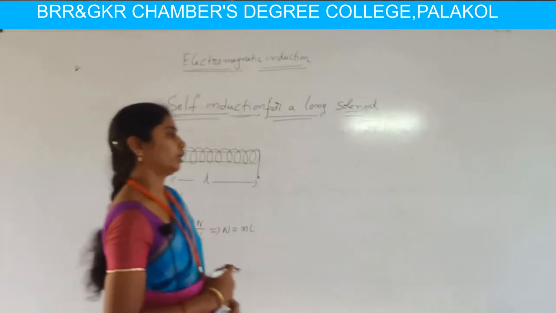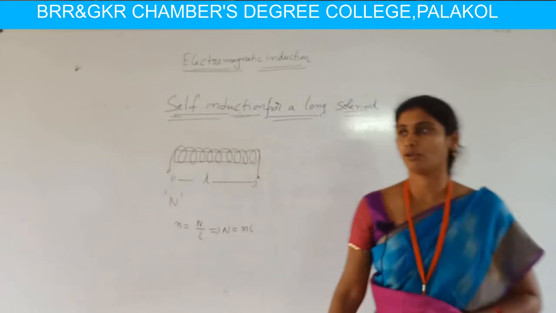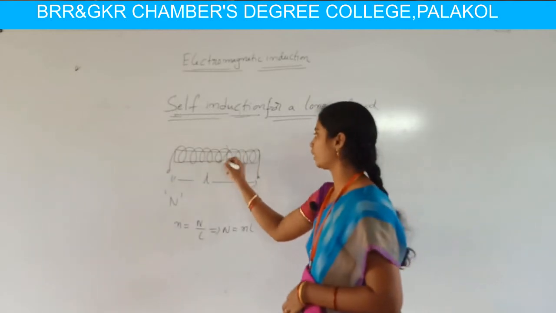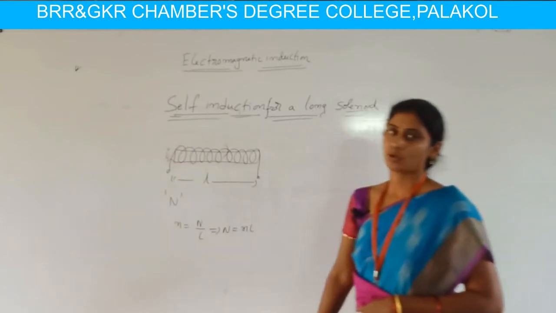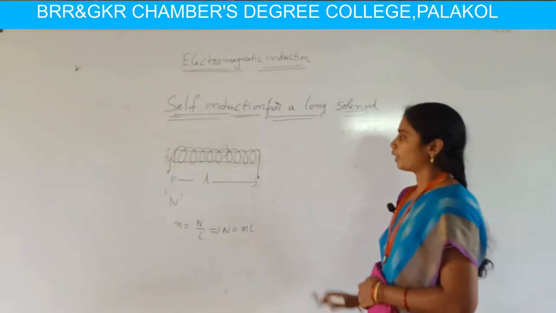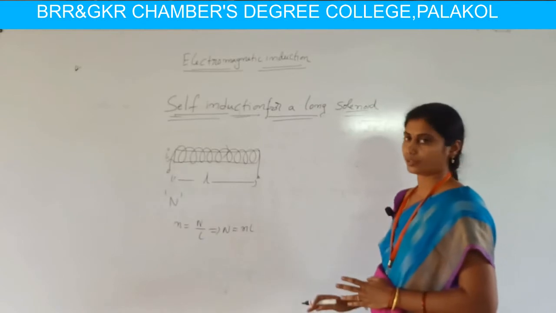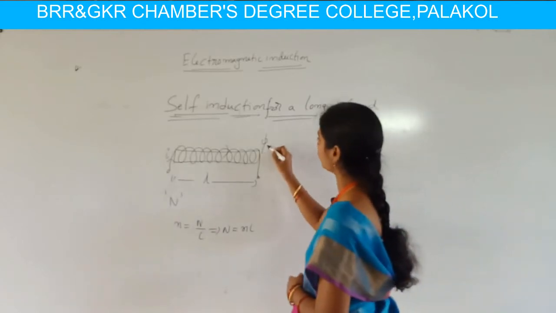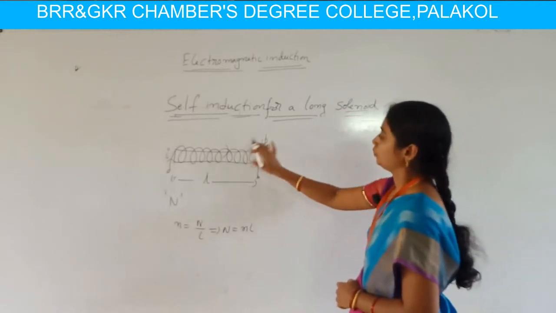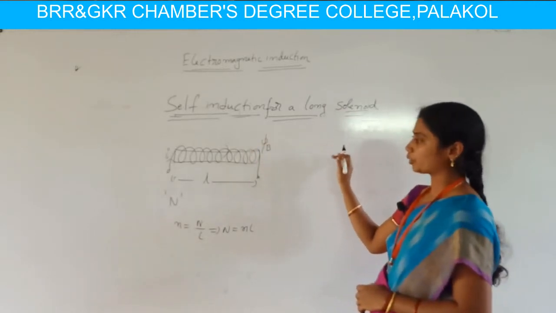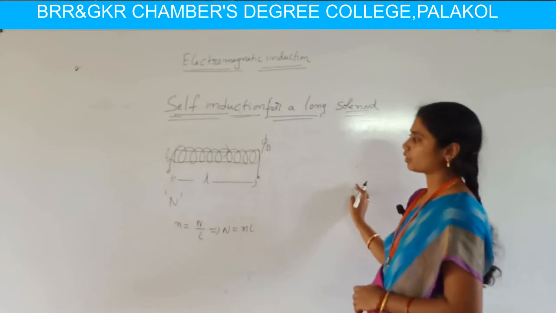Here, if a current flows through this solenoid, which is small i, then magnetic flux is automatically linked in the solenoid. The flux linked in the solenoid is considered as phi B. Due to the flowing current, magnetic flux is linked in each coil of the solenoid.